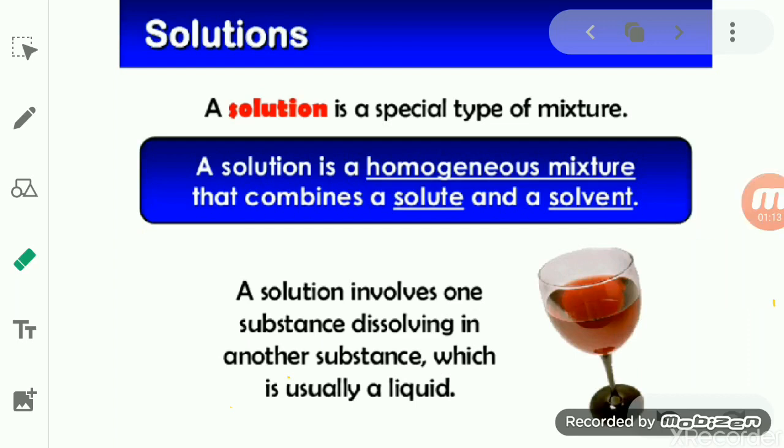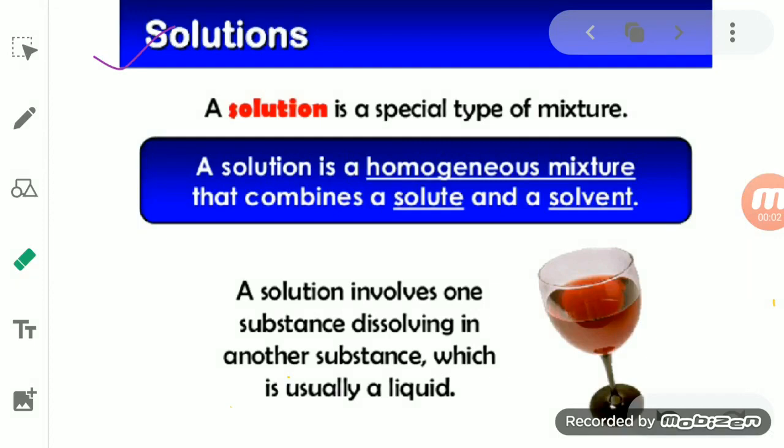And how these compounds cannot be separated by any physical method or physical means. We also studied how a compound is different from a mixture on the basis of their properties. What is the basic difference between a compound and a mixture.